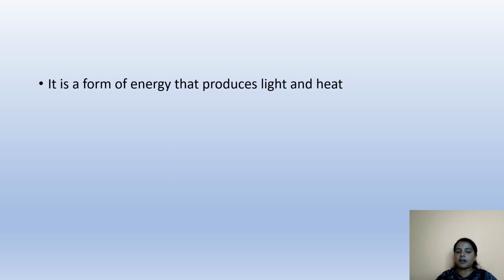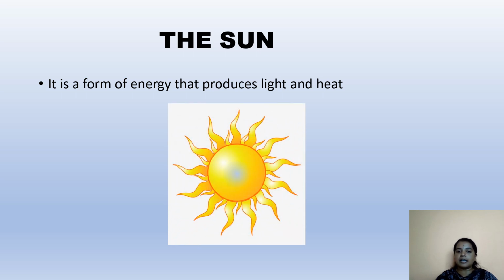First one is a form of energy that produces light and heat. Hope you all know this one. Yes, it is exactly the sun. Sun is a form of energy that produces light and heat. It is very important for the process of photosynthesis.